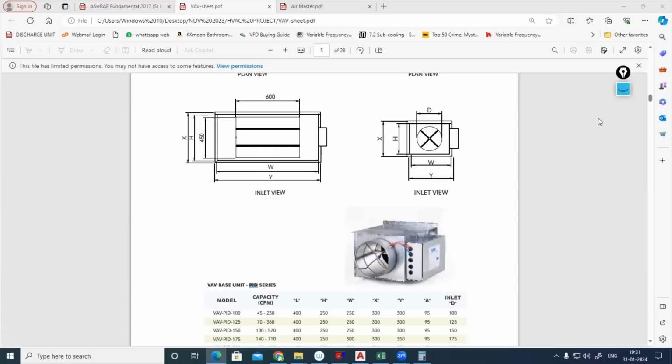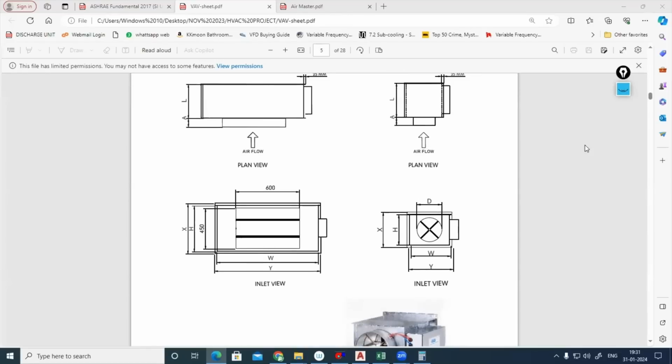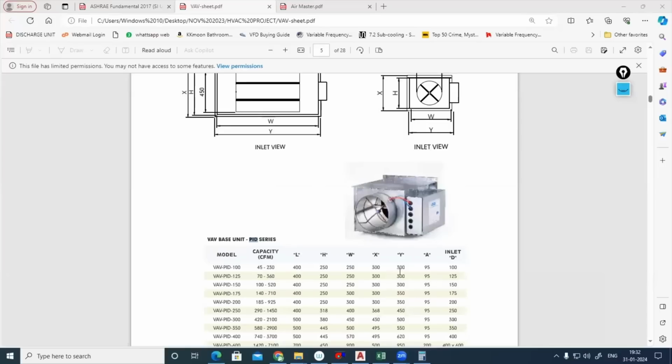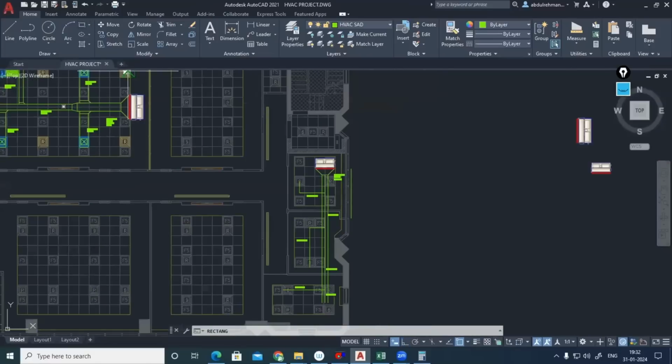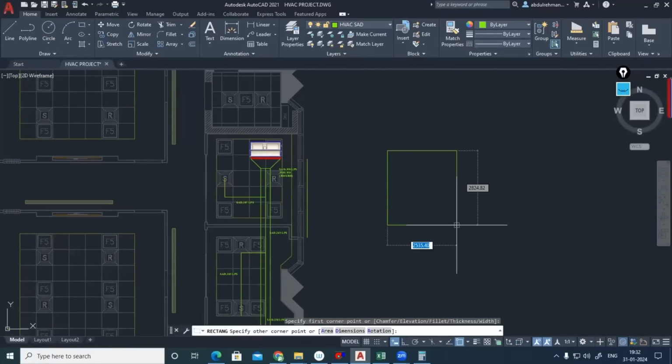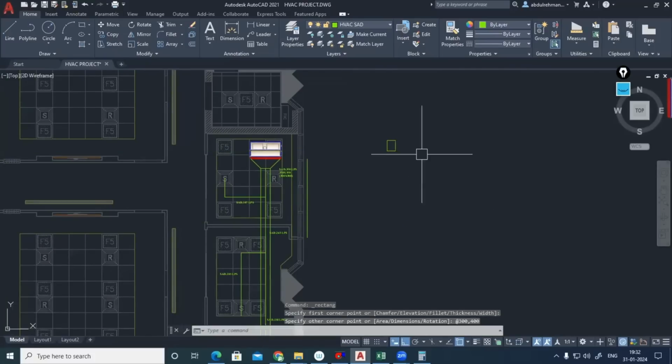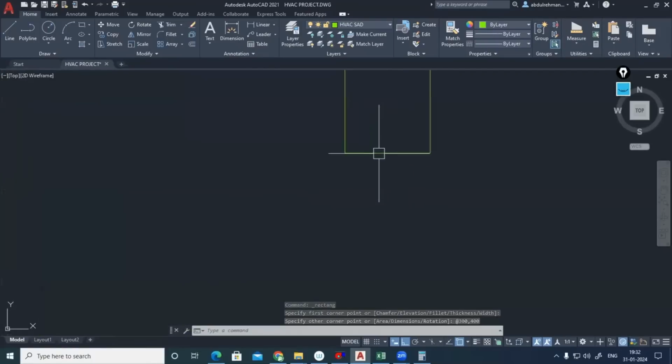Okay. Anyhow, length is 400, width is how much? 250. No, 250, not that one. Length, this direction I need. This one. This one, from here I can take. How much it is? Y only. Y. Some more approximately Y, but that is okay. Y. How much it is? Y is coming 300. So 400, 300. Let me make a block there. 400 means width is 300. Other dimension is 400. Correct. So this is 400, 300.